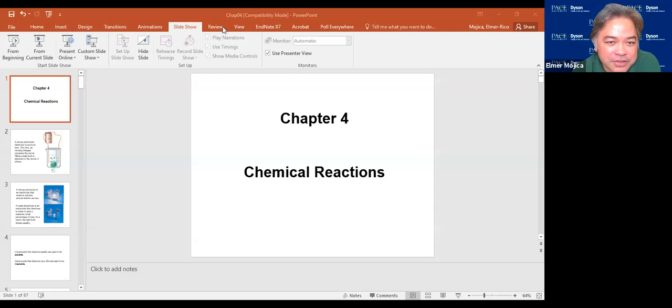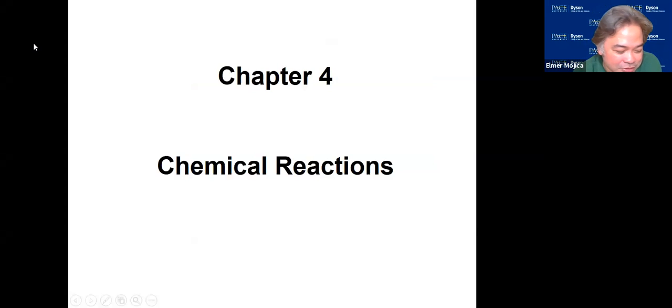So chapter 4, we could say, is the heart of the chemistry, because chapter 4 is all about chemical reactions. If we look at the discussion that we have all throughout the semester, chemistry is the science of matter, and all that we look at here are the changes that happen. If the change is a chemical change, that means there's a chemical reaction that happens.